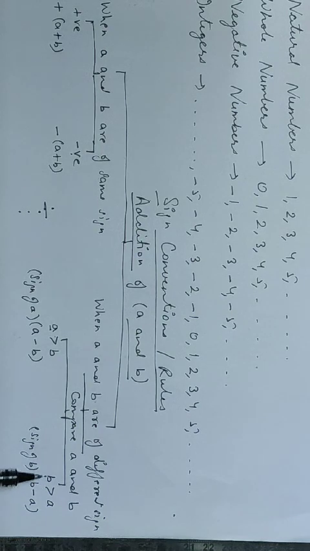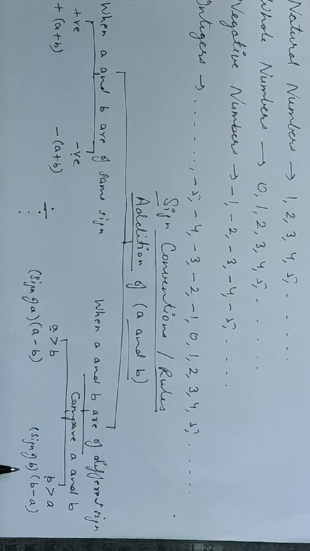Second case, when B is greater than A, then what we will do? We will subtract A from B. That means B minus A. And the sign of the result will be the sign of B. That means if B is positive, it will have a positive sign. If B is negative, it will have a negative sign.